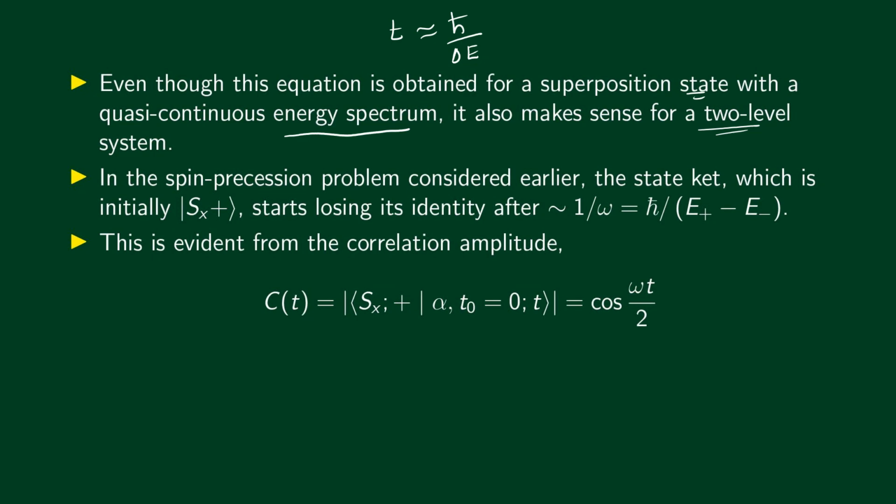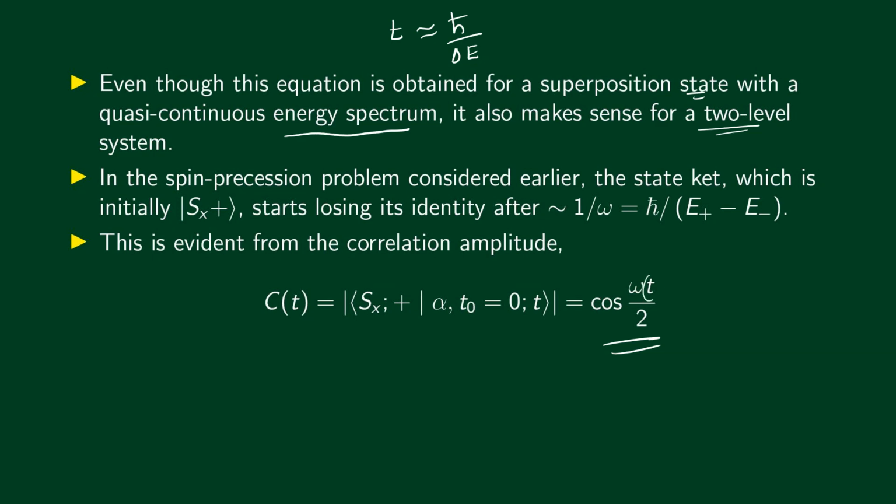For example, it will pick up some component along the ket Sx minus direction, etc. In that case, we can find the correlation amplitude as this inner product. This is the initial state, this is the state at time t. And we found this inner product was equal to cos omega t divided by 2.